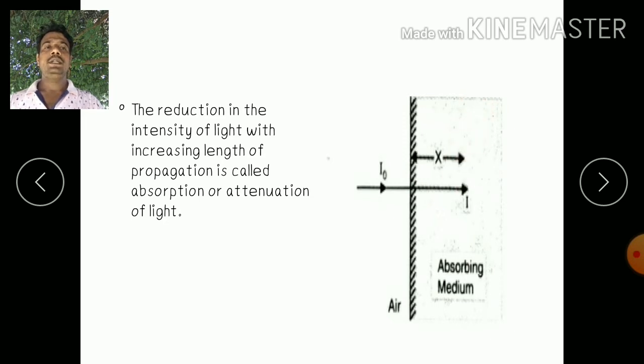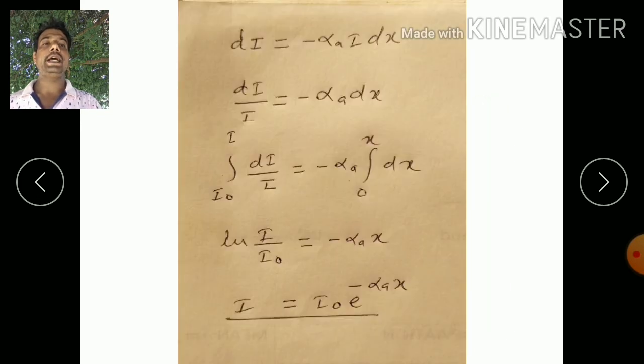Now, due to this, there is a decrease in the intensity of light. When light passes through a medium, there is a loss of intensity as it moves from this side to this side. So what is the decrease in the intensity? Actually, the decrease in intensity depends on the width of the substance. The larger the width, the larger the loss of intensity of light. The smaller the region, the less the loss. So the decrease in the intensity is dI.